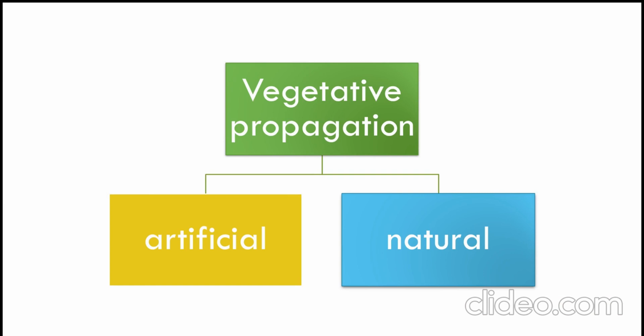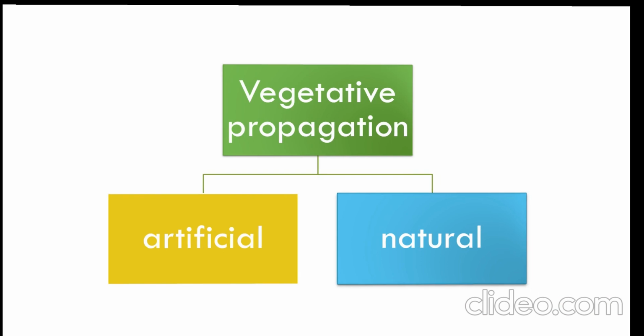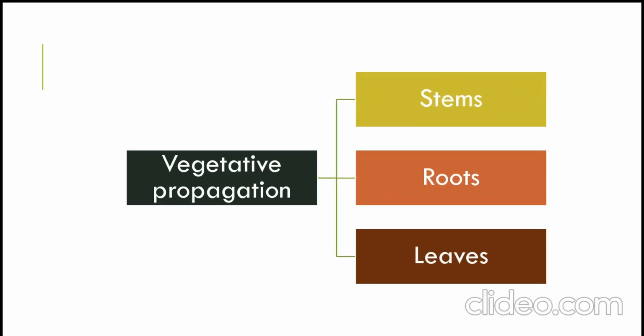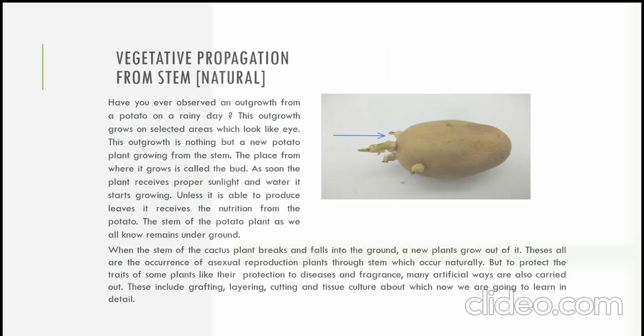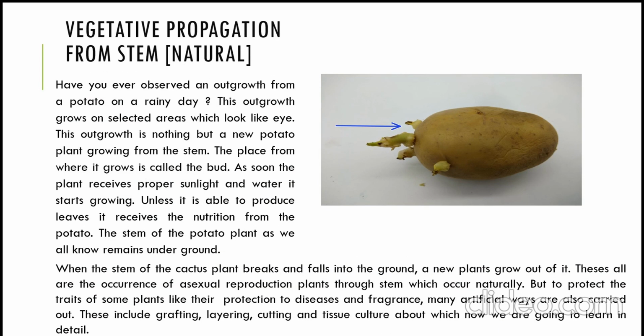The artificial methods are mainly carried out when the plant is produced through stem. This helps in the conservation of commercially important plants. And the vegetative propagation is carried out from the same vegetative parts, those are the stems, roots and leaves. So let us learn about vegetative propagation from stem.